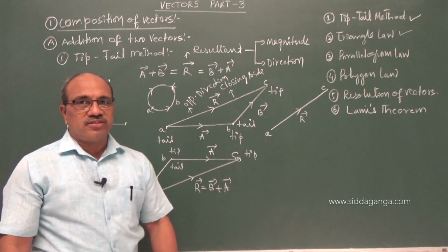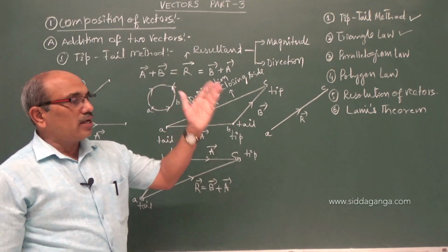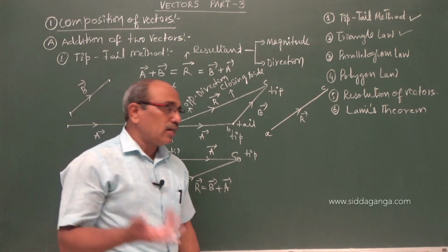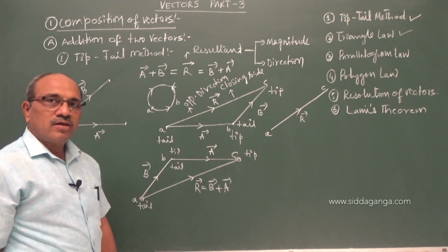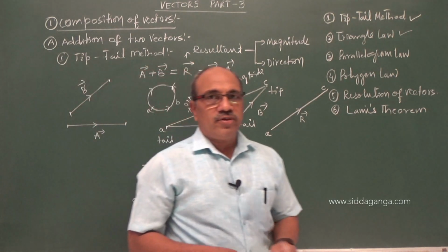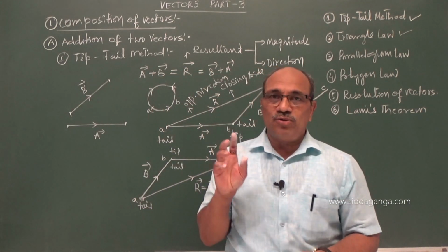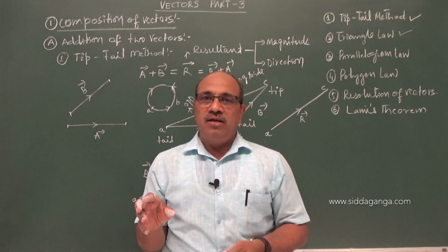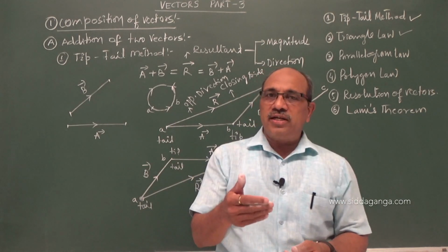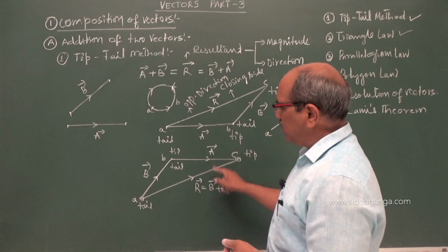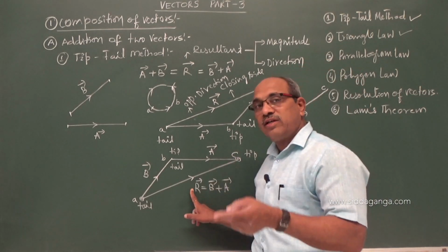If you fine tune this with better language, it is named as the law of triangle of vector addition. I hope you have understood both. That means in addition of two vectors, the law of triangle says that we have to represent the two sides of the triangle both in magnitude and direction in one order. The closing side or the third side of the triangle, taken in the opposite order, gives you the vector sum of the two vectors both in magnitude and direction.